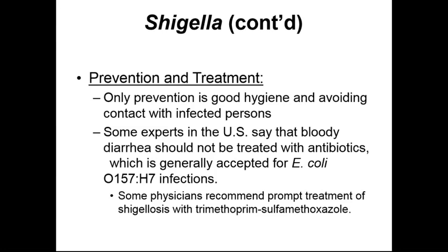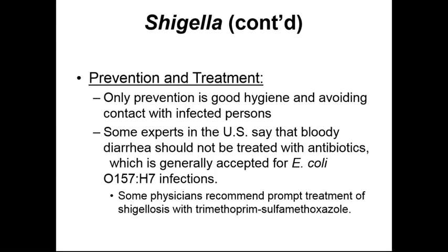Depending on who you ask, some individuals say that bloody diarrhea in the United States should actually not be treated with antibiotics, which is the regularly accepted prescription plan if E. coli O157:H7 has caused the infection. Many physicians will assume, rightly so, that blood in the stool is due to this particular subtype of E. coli.